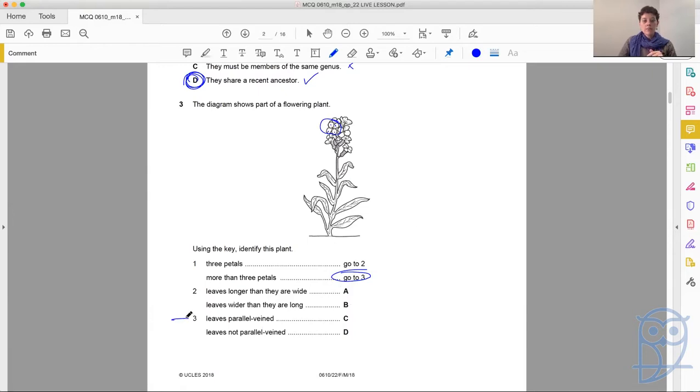Then we look at 3 and we say, are the leaves parallel veined or not parallel veined? So we look at a leaf. And we can see that the veins are branching. Okay? If it was parallel, they would be parallel, like parallel lines. So the leaves are not parallel veined, so the answer is D. So you're systematically working through the information that's given in the question so that you can get to the final answer. Everybody happy?